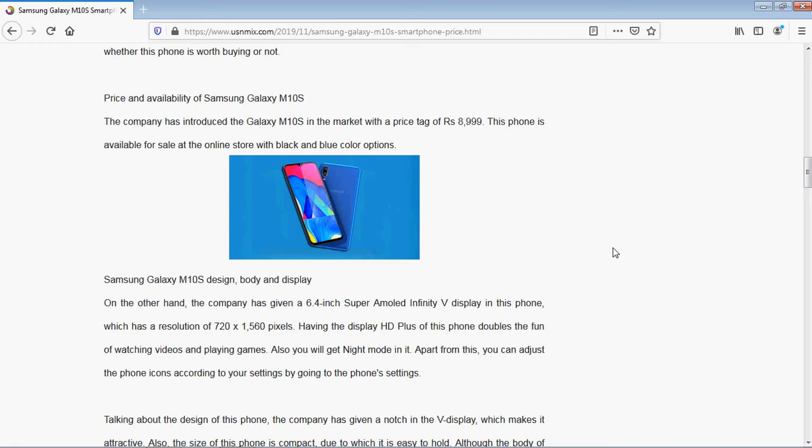Samsung Galaxy M10s design, body and display. The company has given a 6.4-inch Super AMOLED Infinity V display in this phone, which has a resolution of 720 by 1560 pixels. Having this HD plus display doubles the fun of watching videos and playing games. So this resolution is high, so it is very good for watching videos and playing games. Also, you will get night mode in it.